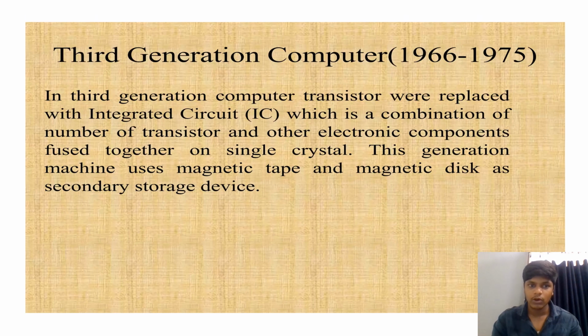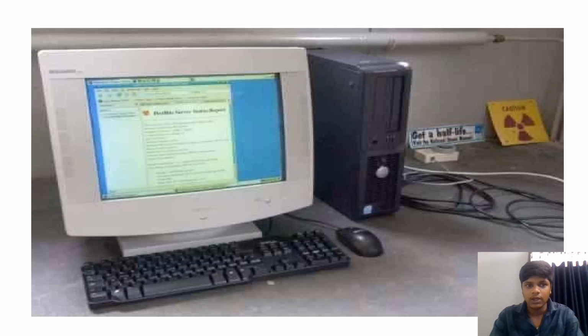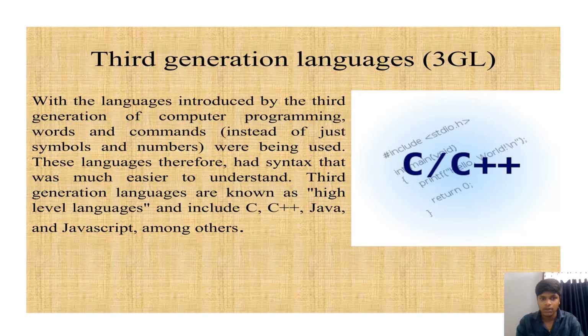Next, let me move on to the third generation computer from 1966 to 1975. In the third generation computer, the transistor was replaced with an integrated circuit, means IC, which is a combination of a number of transistors and their electronic components fused together on a single crystal. These machines used magnetic tape and magnetic disk as secondary storage devices. It looks like this.